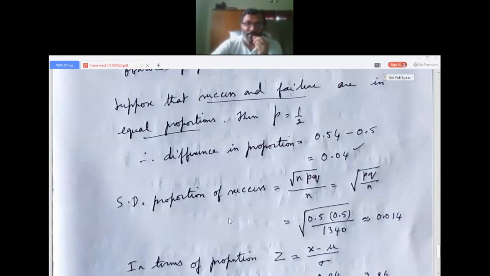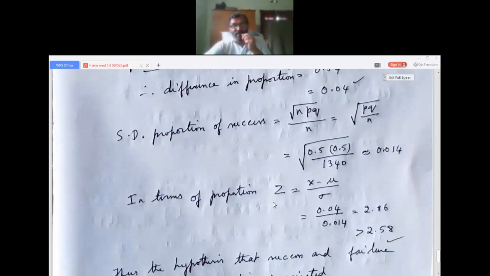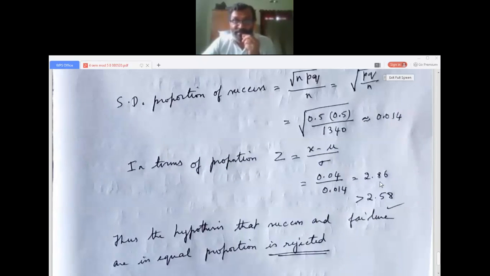Now we want the standard proportion of success according to the test of significance of proportion. See the theory. That is square root of NPQ by n, the standard deviation. N can be written as root n into root n. So root n gets cancelled, square root of PQ by n. Substituting all the values, we get 0.014. So in terms of proportion, the z value is x minus mu by sigma. So x minus mu is the difference, 0.04, divided by sigma we got just now, 0.014, that gives 2.86.